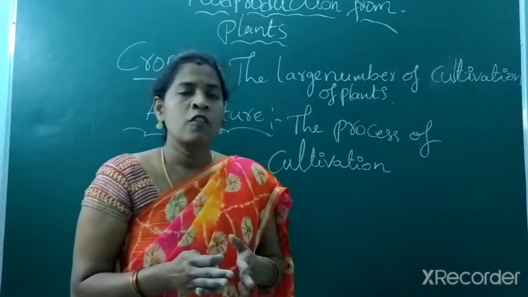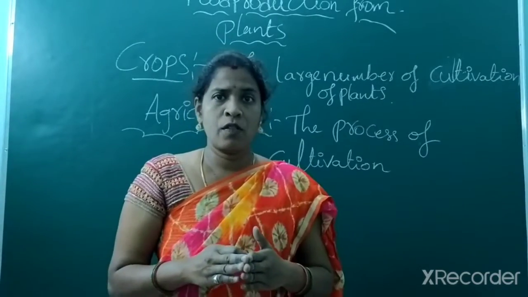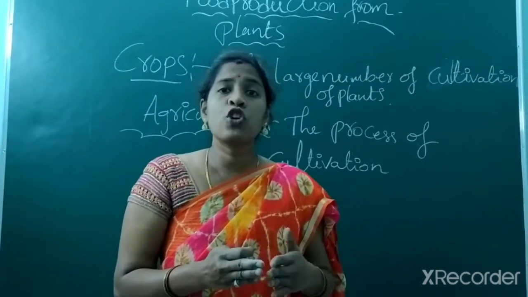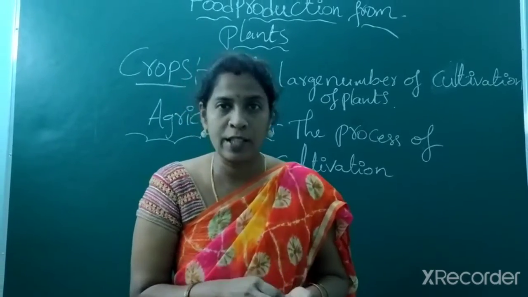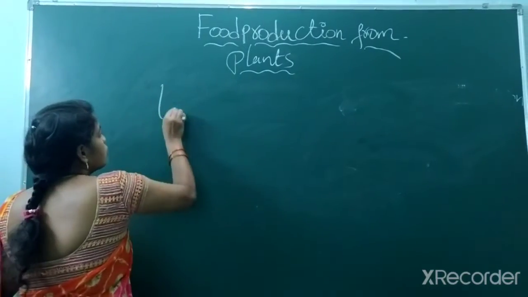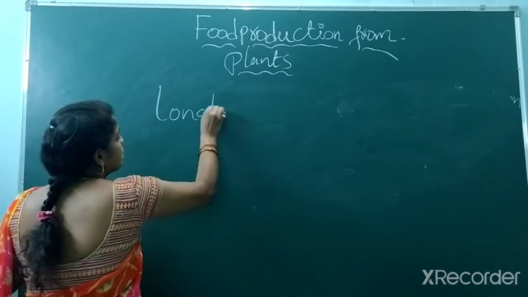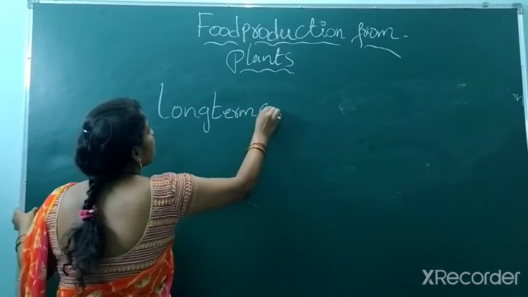Generally, in India, we choose two types of crops: long-term crops and short-term crops. What are long-term? What are short-term? Let's look now. First I am going to explain long-term crops.